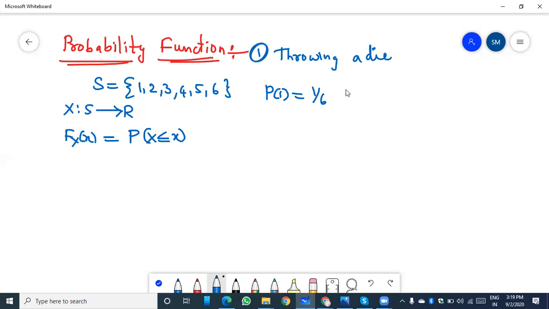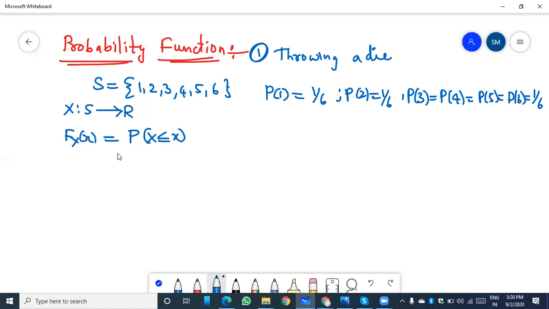The probability of face two is also 1 by 6. Why? Because getting 2 is only one favorable outcome, and the total outcomes are 6. In the same way, the probabilities of 3, 4, 5, 6 are all equal, that is 1 by 6 only.